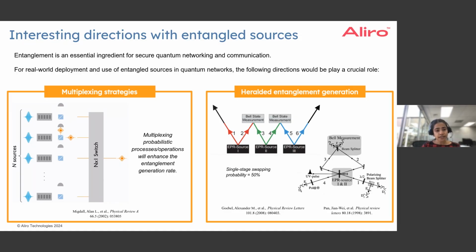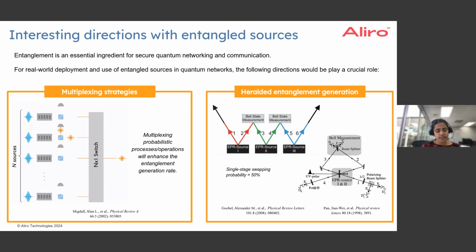So there are some interesting directions when we really consider how to deploy these entangled sources in a practical quantum network. One such scheme, which would be very interesting and important in order to allow for this, is multiplexing. As Michelle talked about, there is a very low probability of generation of these entangled photons when we seed the pump into the nonlinear medium. It is essential for us to achieve high entanglement generation rates so that we can scale distances in a practical fiber optic quantum network, and also scale the number of nodes that we are using in the system, etc.